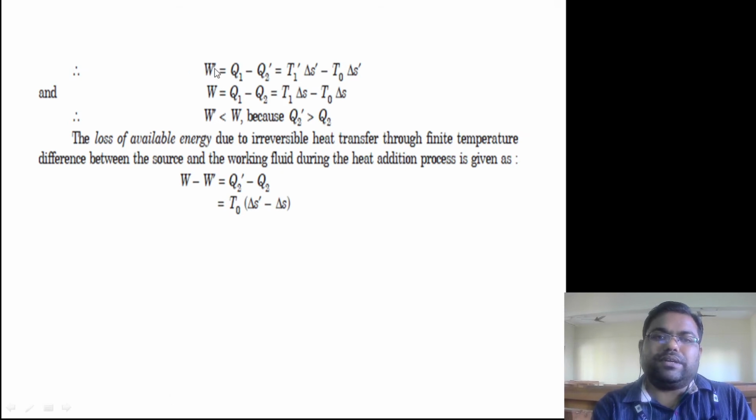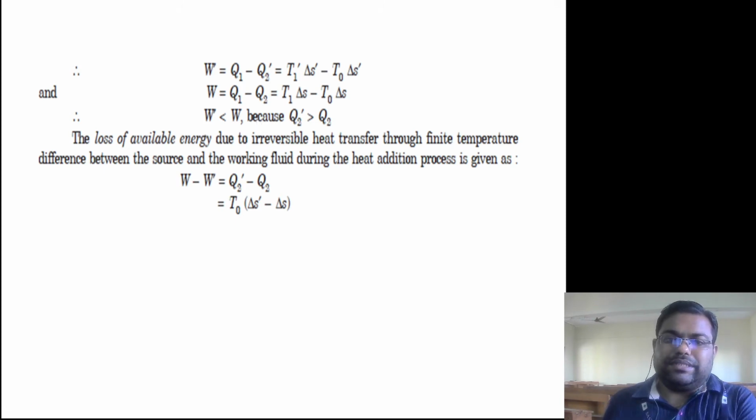So if I want to know the work, it is Q1 minus Q2 dash. This, for the Carnot cycle, can be written as T1 dash delta S dash minus T naught delta S dash, and work for the reservoir is Q1 minus Q2, that is T1 delta S minus T naught delta S. So look at these two terms: as delta S dash is greater than delta S, right? That means the work produced right here in the Carnot cycle is less than the work produced in the reservoir cycle. Why? Because heat rejected in the Carnot cycle is bigger than the heat rejected in the reservoir cycle. So where basically this loss is happening, this work is getting decreased. This work is basically utilized to counter the irreversibility.